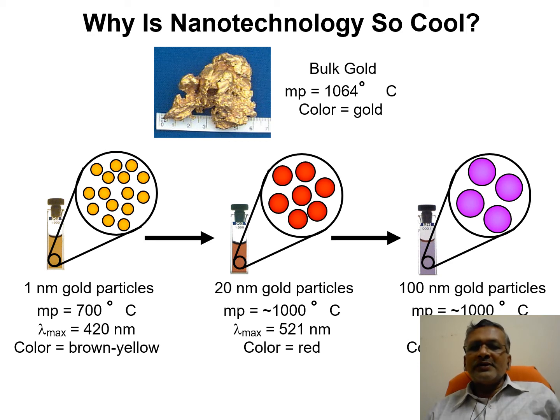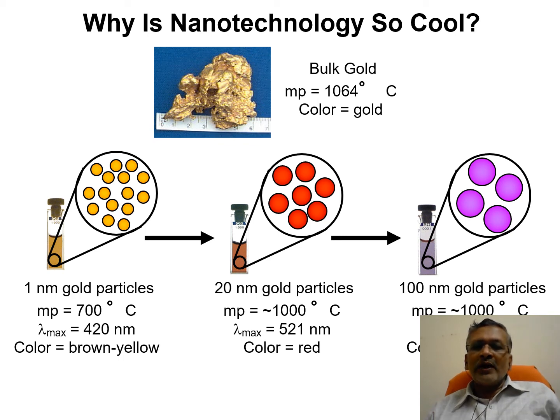If you reduce the size to 20 nanometer particles, the color changes to reddish, the melting point is 1000 degrees Celsius, and the surface plasmon resonance wavelength is around 521 nanometers. Further, we reduce the gold nanoparticles to 1 nanometer particle size.